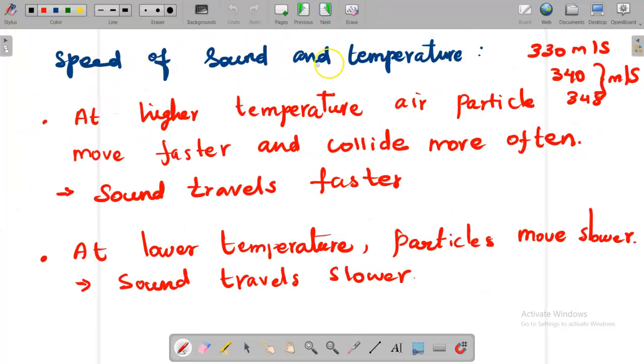And next, speed of sound and temperature. Now we have air, a medium, a gas. If the air is at high temperature, air particles are moving faster and collide more often. Sound travels faster. So if the temperature is higher, the speed of sound is higher. If the temperature is lower, the speed of sound is also slower because of the movement of the particles. Temperature increases, movement of the particles increases.